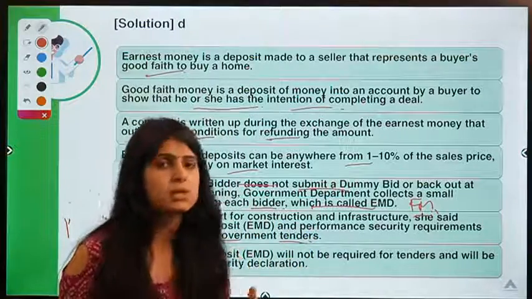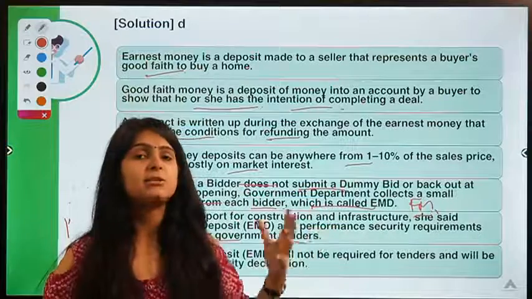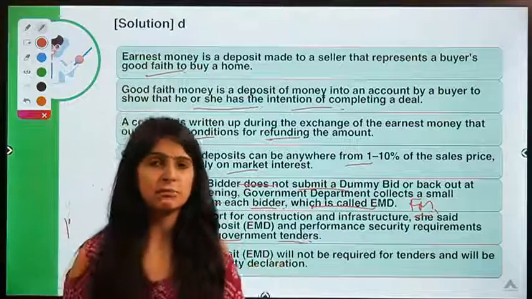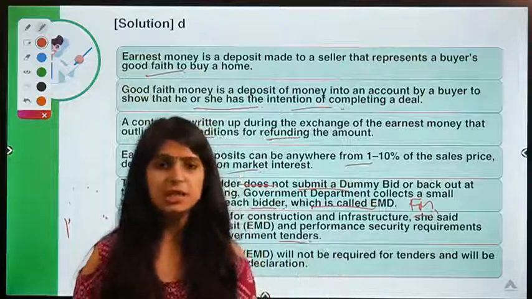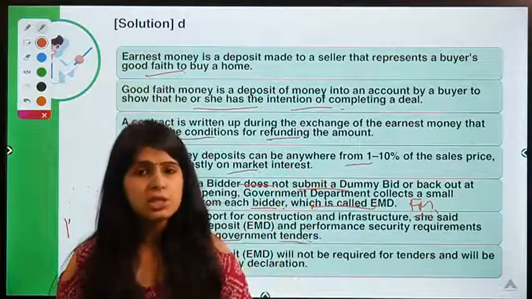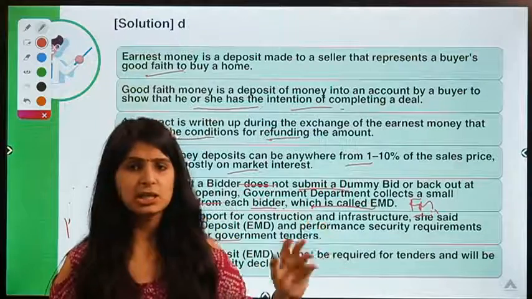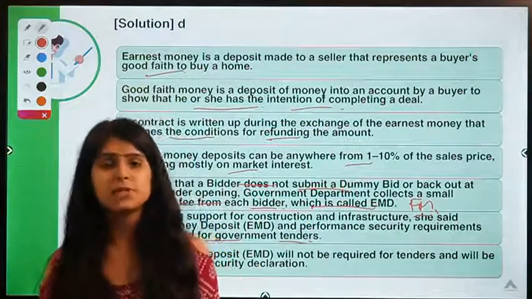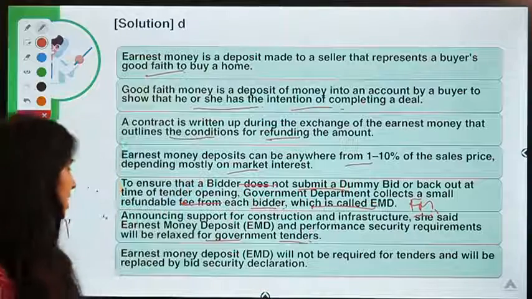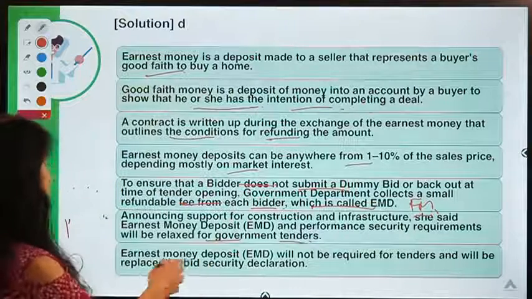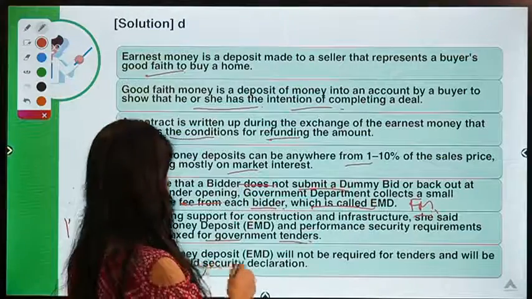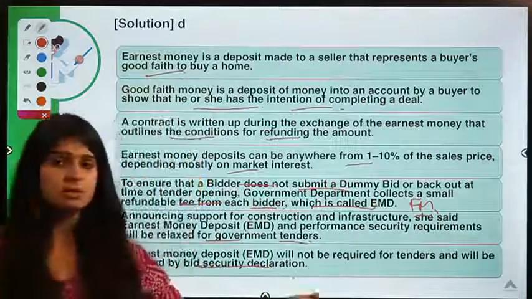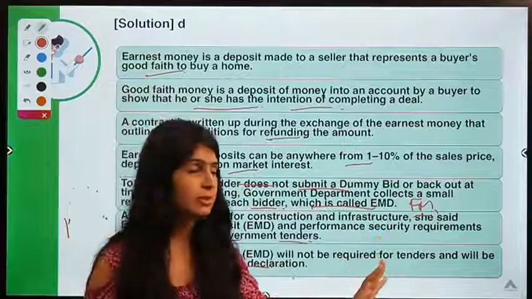There might be some businesses which are interested to bid, but they do not have that sort of money to deposit as EMD. So that is why they are thinking of doing away with earnest money deposit, or at least reducing the percentage that is charged for it, so that more businesses are able to bid for it, right? It will not be required for tenders and will be replaced by a bid security declaration, right? So they are thinking of doing away with this.